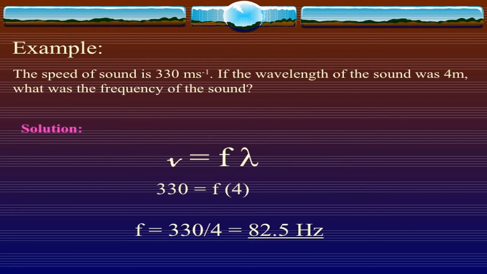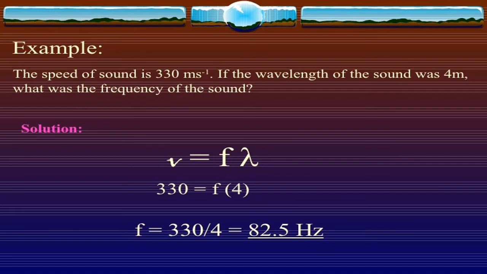Now we will solve some questions related to the wave equation. The speed of sound is 330 meters per second. If the wavelength of the sound was 4 meters, what was the frequency of the sound? We want to calculate the frequency of the sound.